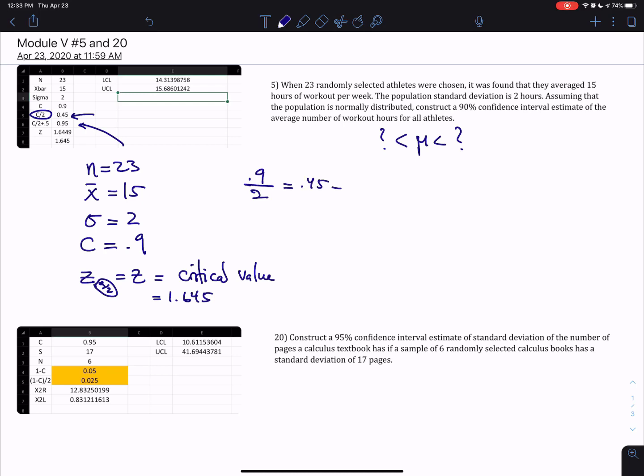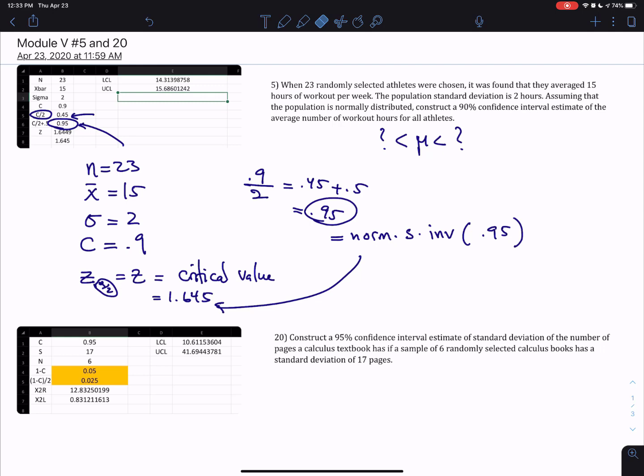Then if I add that to 0.5, I get 0.95, and that's what I use to read the z-value. So my command will be NORM.S.INV, and then you write the probability, which is 0.95. If you execute that, it will return that value for you.